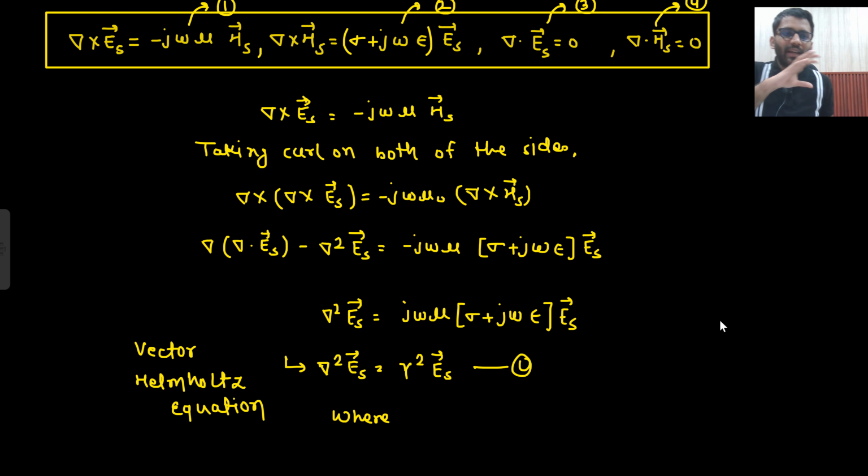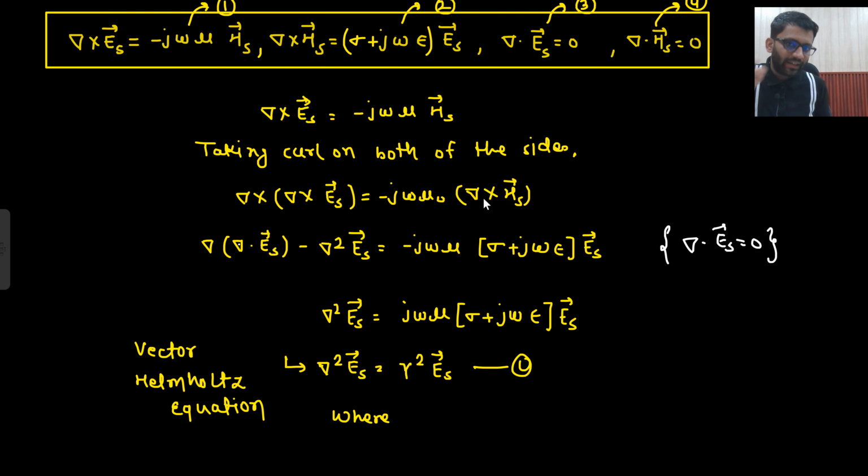The derivation will be exactly the same. Only a few different things will be there. That only we are going to write down. Otherwise, you can just refer to the previous video. Ditto same derivation is there. So this is the first equation that we put, del cross Es equals minus j omega mu Hs. Then what we do, we take curl on both of the sides, then we get this expression. Then this guy is equal to 0. This guy is equal to 0.